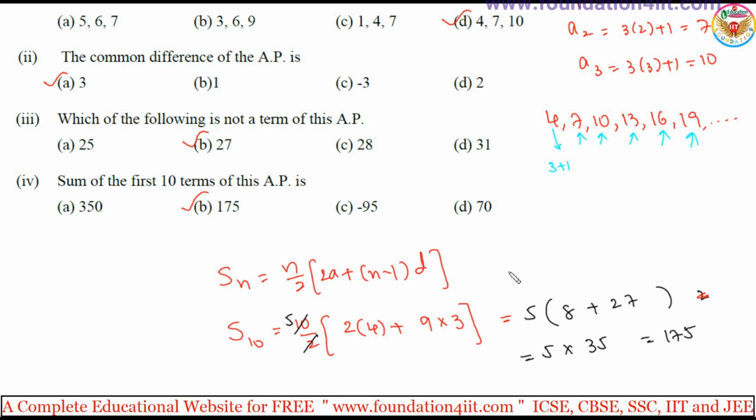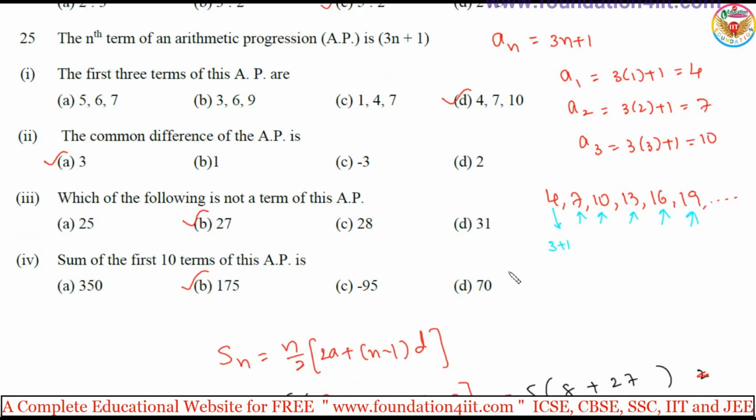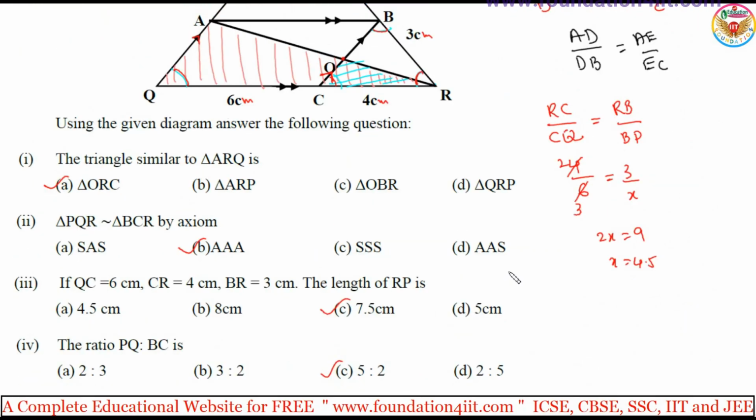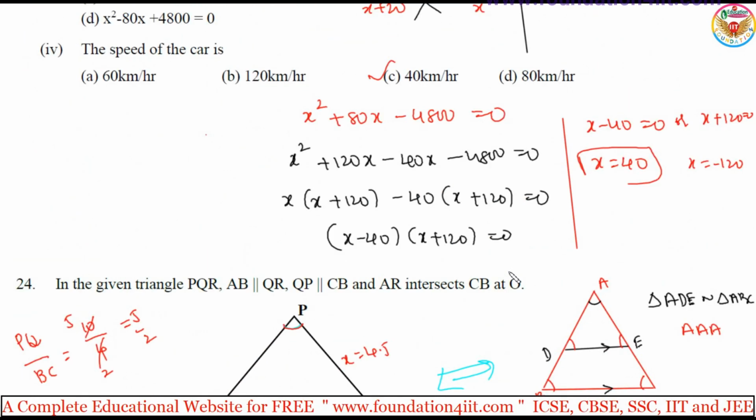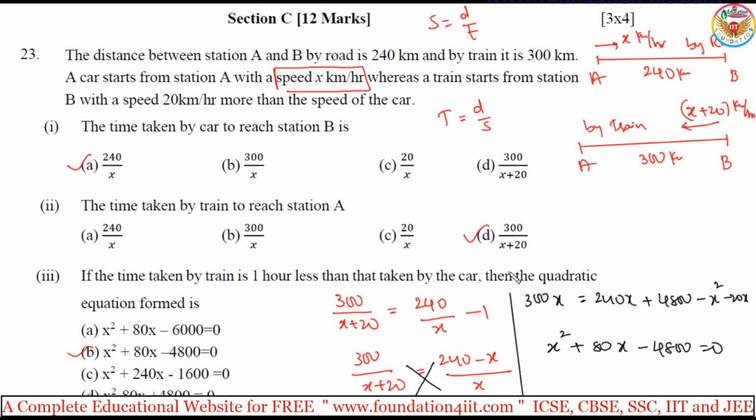So compulsorily, we can expect one question from progressions, one question from similarity for the 4 marks, and one from this. So we have section C like this.